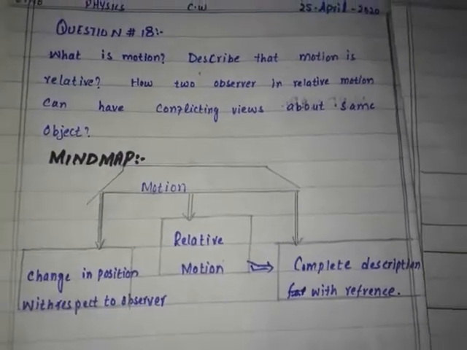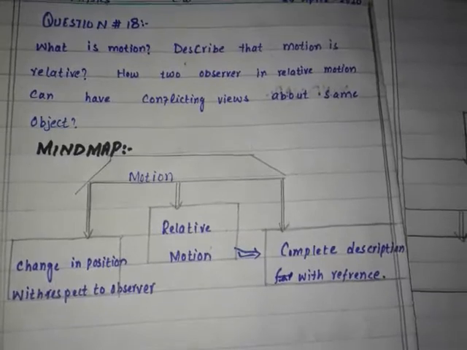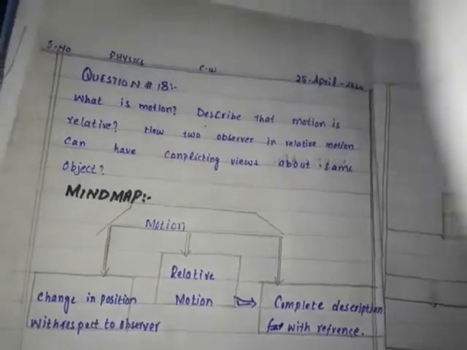This is the mind map for question number 18. Now coming towards the important words of question number 18.